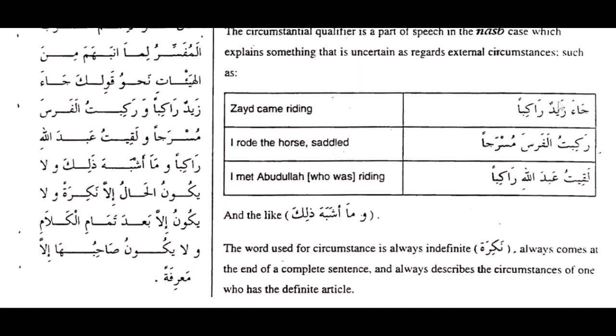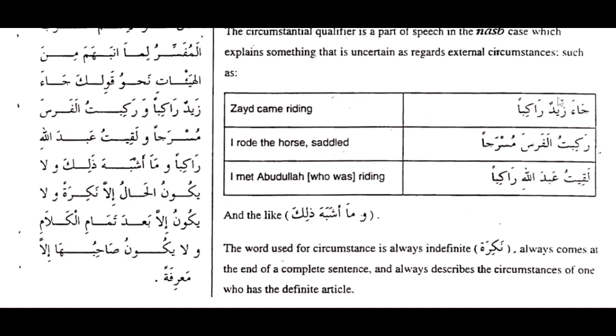Okay, example, Ja'a Zaidun. Zaid is an ism alam, if you can remember, a proper name. So we don't ask who is Zaid. If I say Ja'a Zaidun, you don't ask me who is Zaid, because Zaid is a proper name, and even in the English language, they are specific names of people, so you don't ask who is it. So if I say ذهبت إلى مصر, you don't ask me what is Misr, because Misr, as we all know, is a name of a country, Egypt.